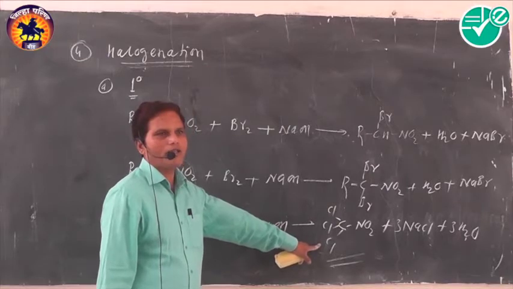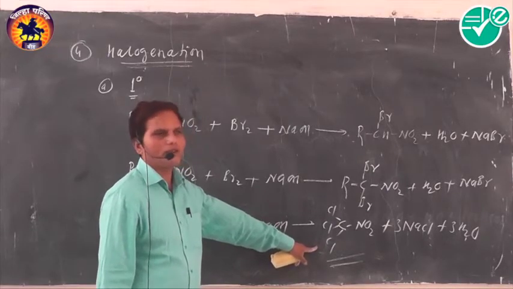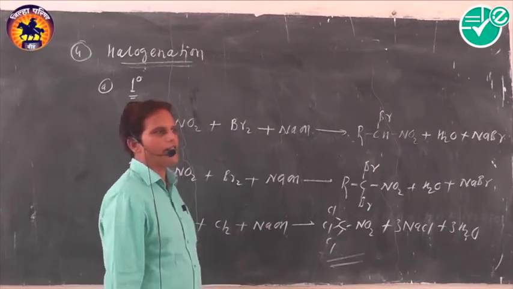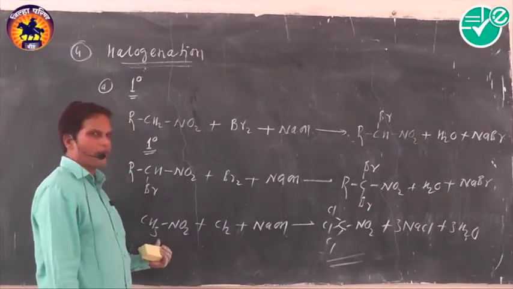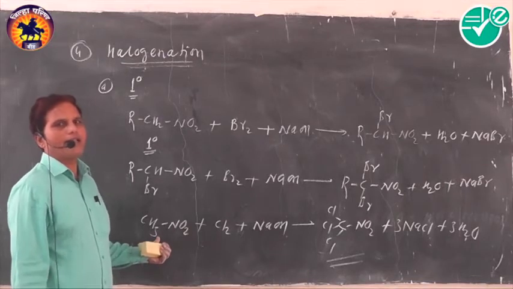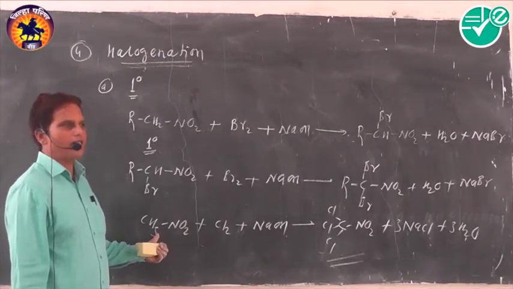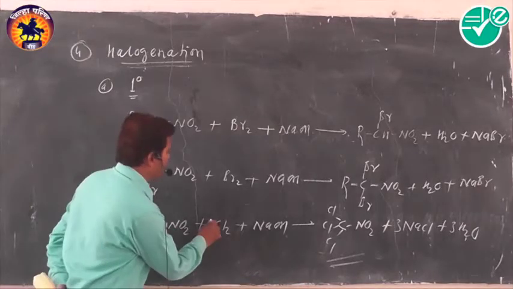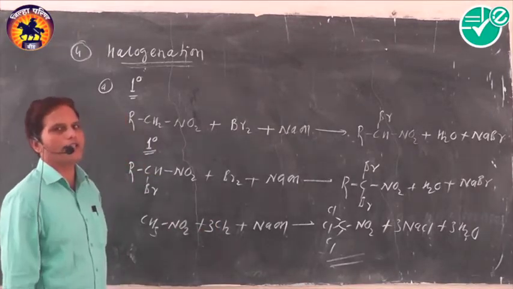And that's why, which of the following nitroalkanes will produce a trihalo derivative? The example is nitromethane, because it has 3 alpha hydrogen atoms, and these 3 alpha hydrogen atoms are replaced by 3 chlorine atoms, and that's why we can get such a trichloro substituted derivative.